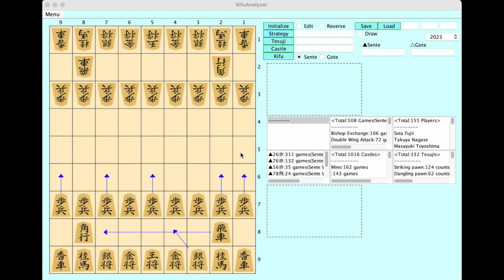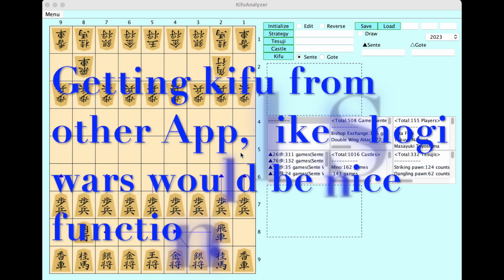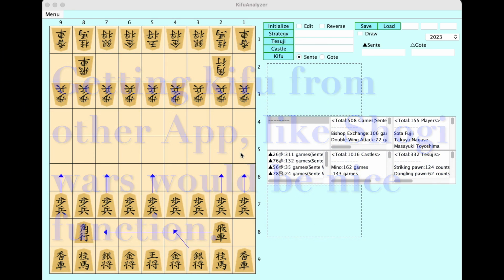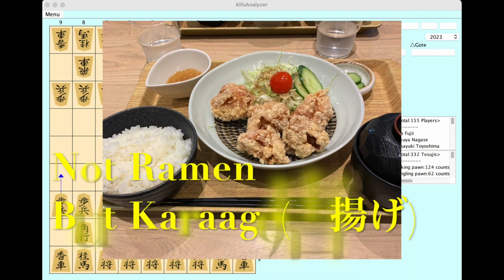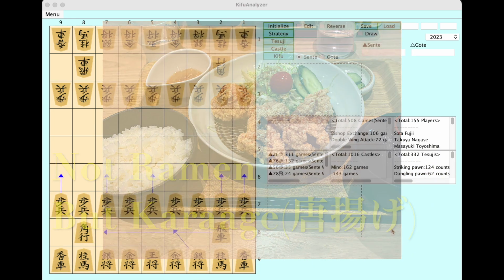I have implemented many functions, but I still haven't implemented getting Kifu from other apps, for example from Shogi Boards or 81 Dojo. So it would be nice to get the Kifu into this app.